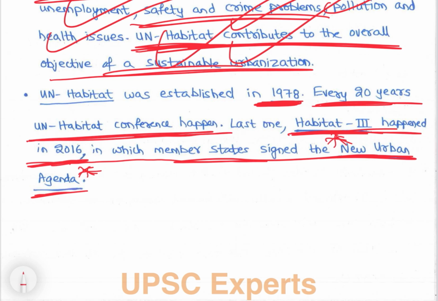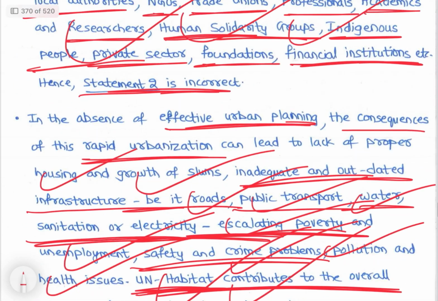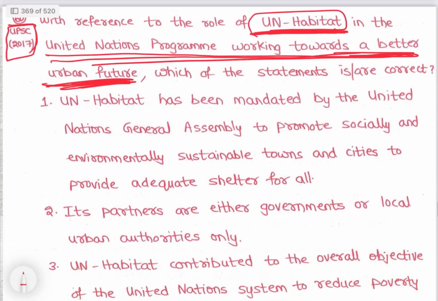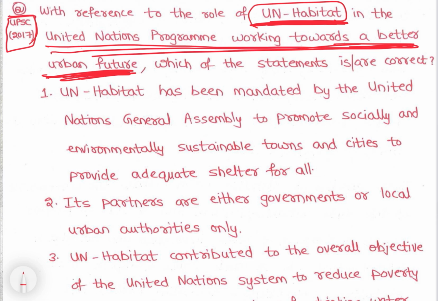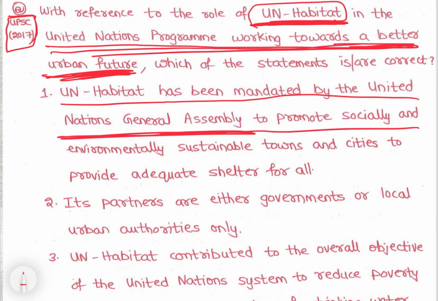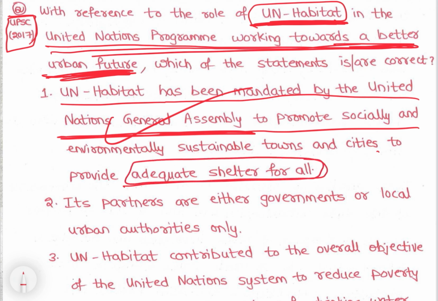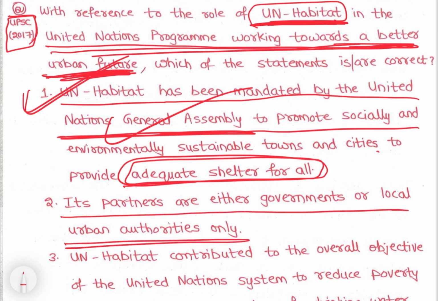So it happened in 2016. That's why there was a question in 2017, right? This is a current affairs based question. UN Habitat has been mandated by the United Nations General Assembly to promote socially and environmentally sustainable towns and cities to provide adequate shelter for all. So this is correct. Then its partners are either governments or local urban authorities only.